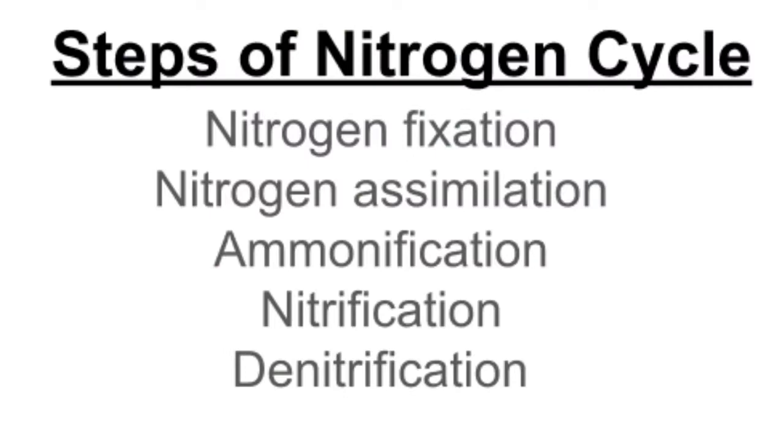The first step is nitrogen fixation. The second step is nitrogen assimilation. The third step is ammonification. The fourth step is nitrification, and the last step is denitrification. So there are 5 steps in the nitrogen cycle.